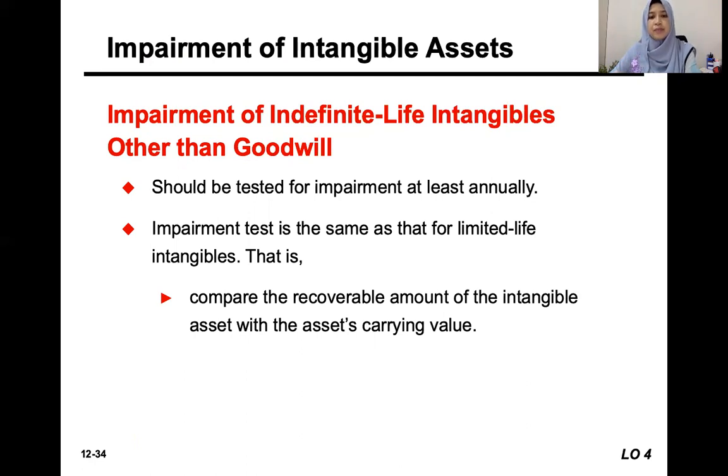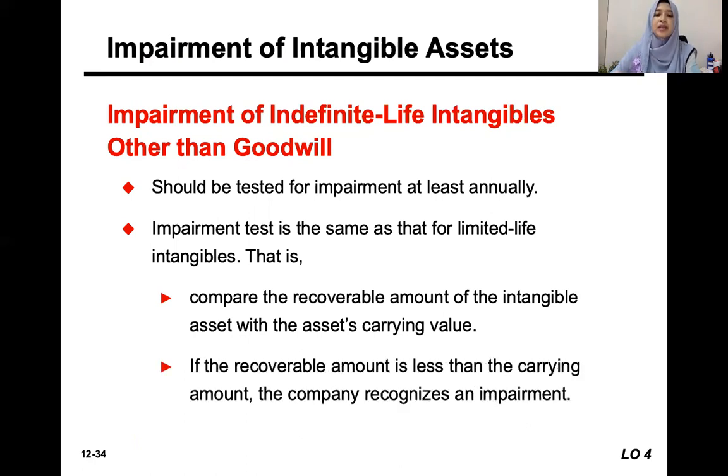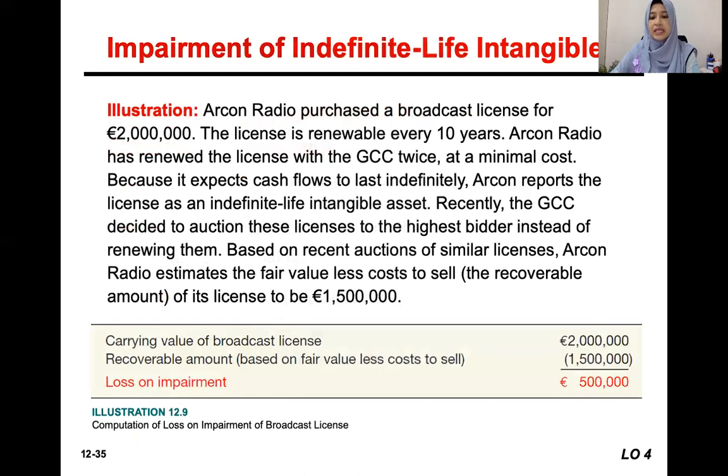We compare the carrying value and the recoverable amount. If recoverable amount is less than the carrying value, means there is an impairment. Let's say for this example, the carrying value of broadcast license is 2 million, but recoverable amount based on fair value less cost to sell is 1.5 million.